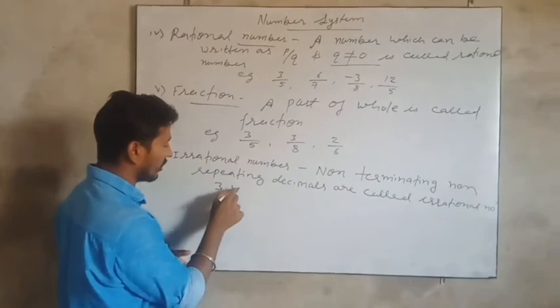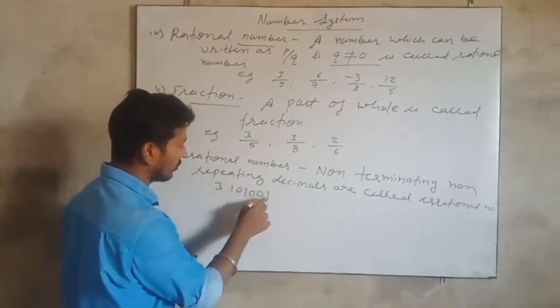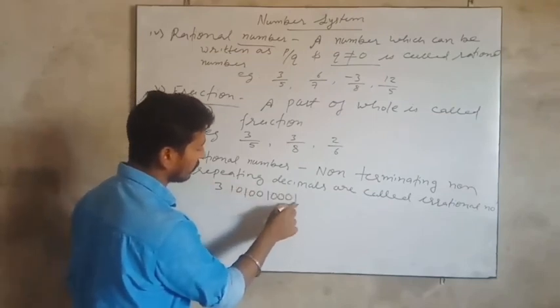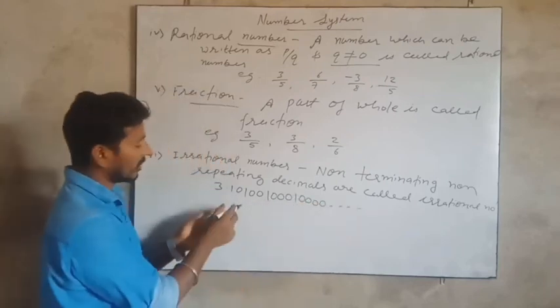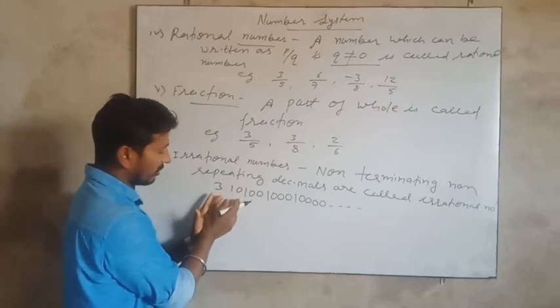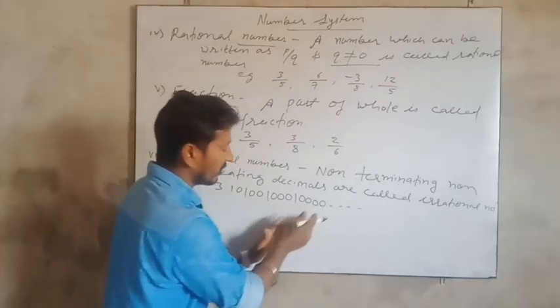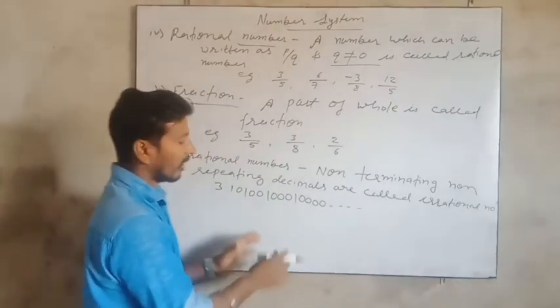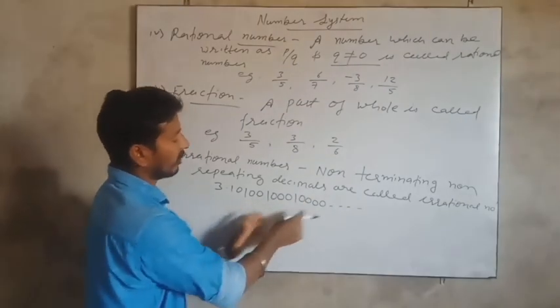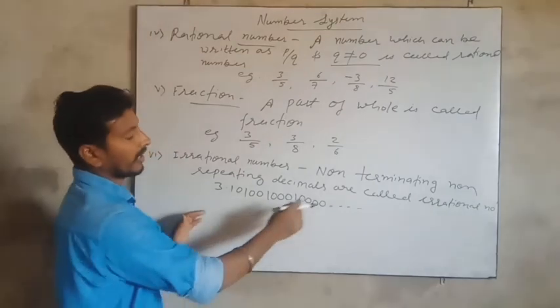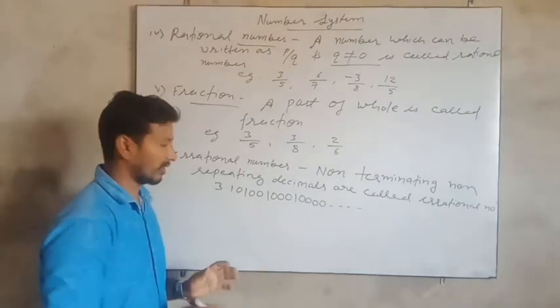Suppose 3.10100... means there is neither a digit nor a set of digits repeated periodically, and it is not terminating, means the decimals are not ending. So this kind of number is called an irrational number.